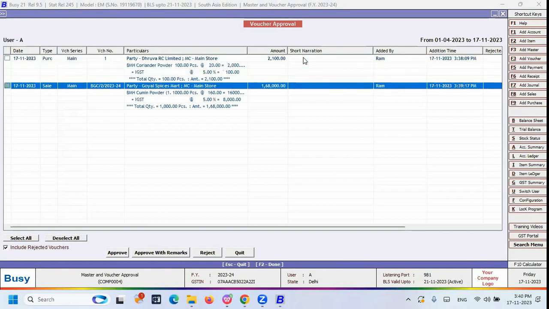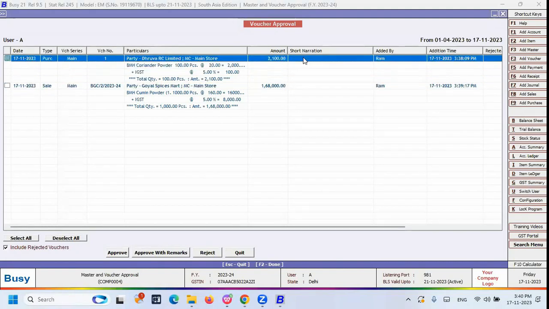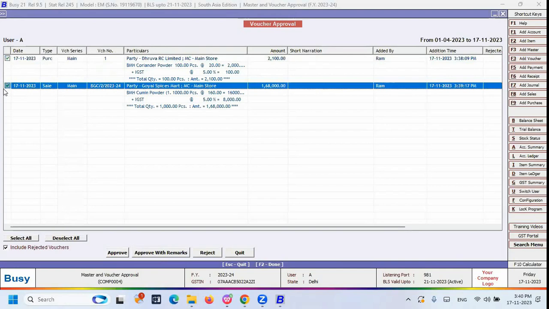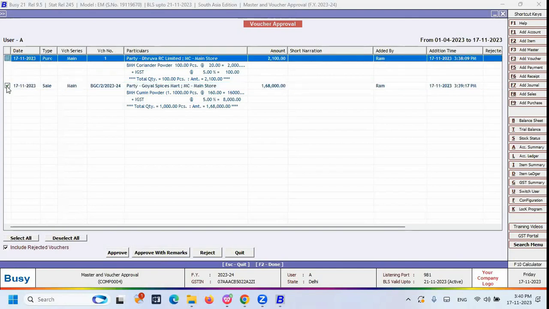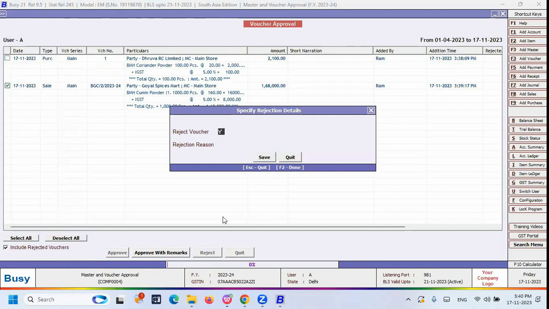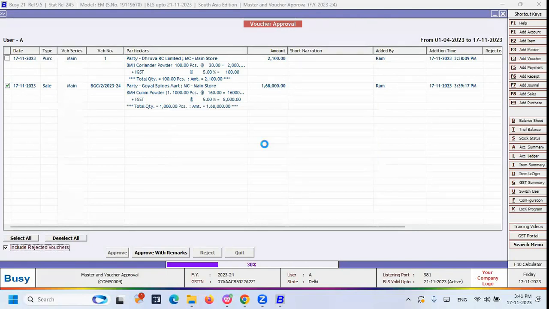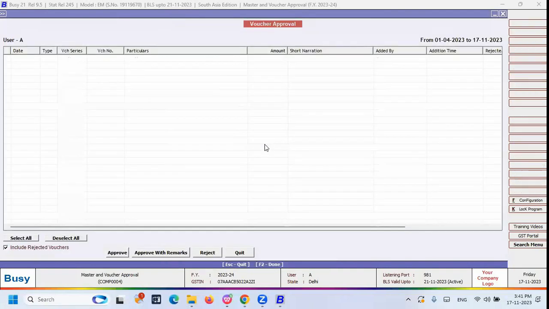And the second entry, you can see, is the sale voucher. That sale voucher's total value is around 1,68,000. That is the reason approval is required. So now what I can do is reject one entry. Let me reject this sale voucher. I can select this one and reject. You can define the rejection reason also. Price is high, order is cancelled, whatever it is, you can define the rejection reason. Now I have rejected one voucher here, right?